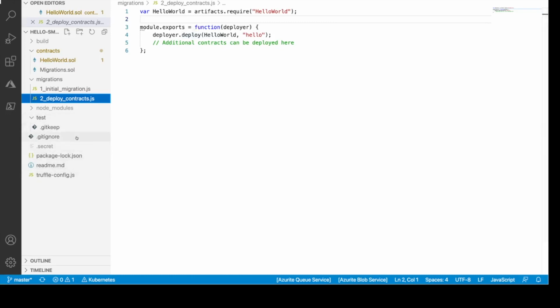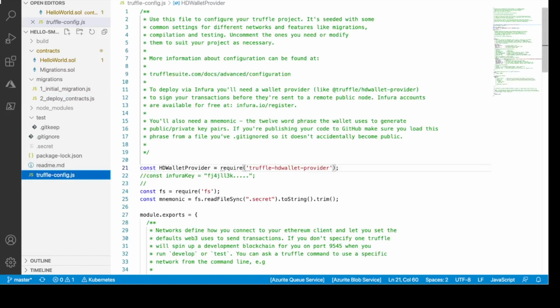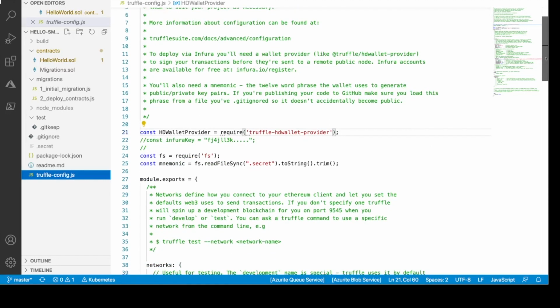Now in your truffle-config.js we specify various settings. Here we are using a Truffle HD wallet. This is to read your mnemonic secret code. I have used the MetaMask wallet here, and in this secret file, as you can see here, it has the value of the seed for my wallet. That's what is stored here. So basically I'm reading this mnemonic here and I'm passing it to the HD wallet. So let me scroll down and show you.